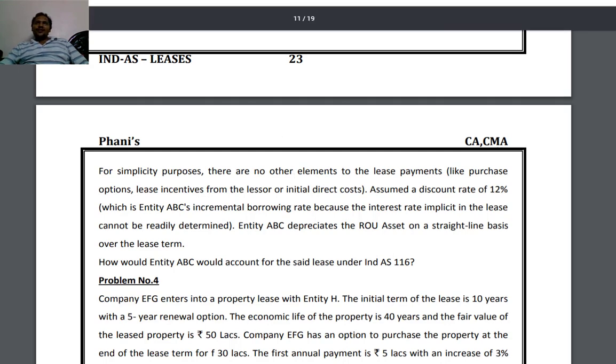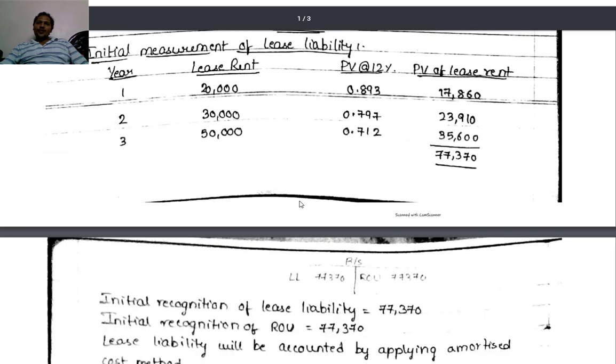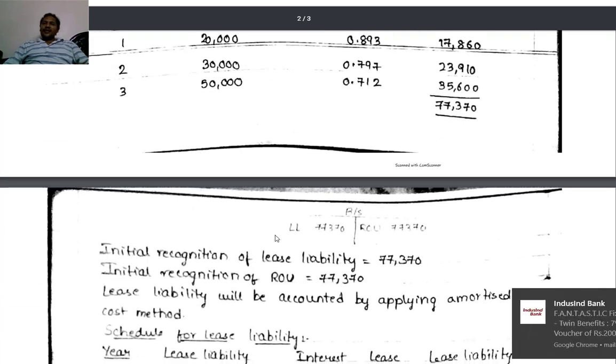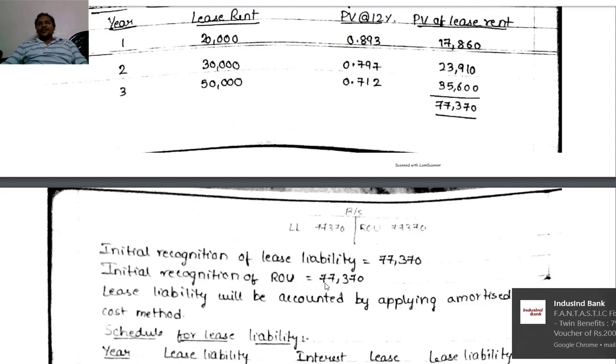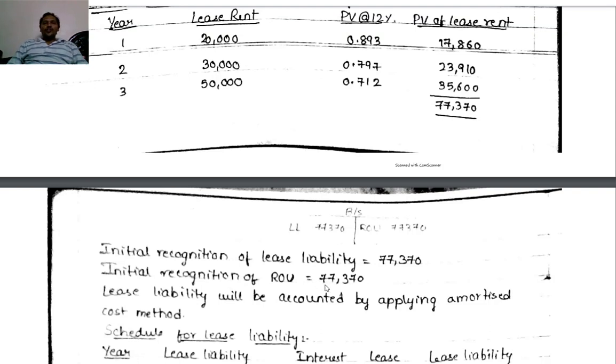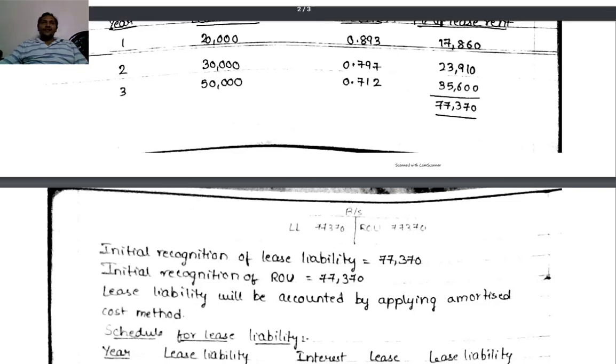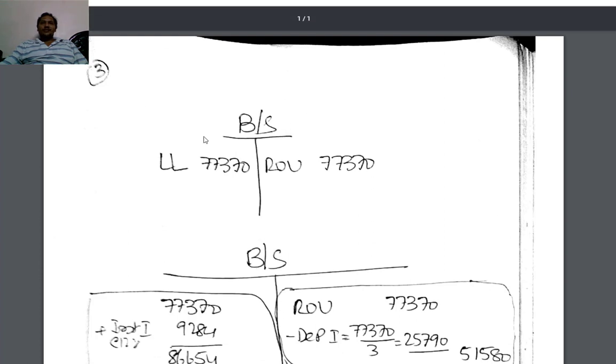In this context, the right of use of asset has to be recognized equal to the initial lease liability, 77,370. So initially, our balance sheet will be reflecting lease liability of 77,370 and right of use of asset of 77,370. So the balance sheet of the lessee will be representing lease liability of 77,370 and right of use of asset of 77,370. This is the initial appearance in the balance sheet.